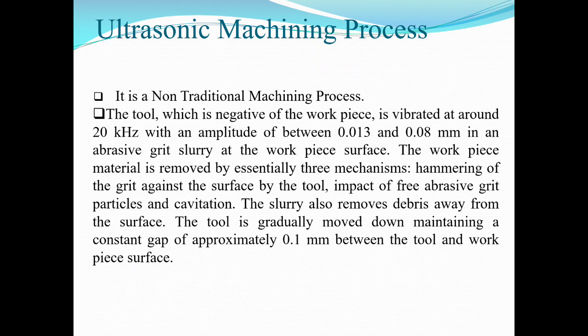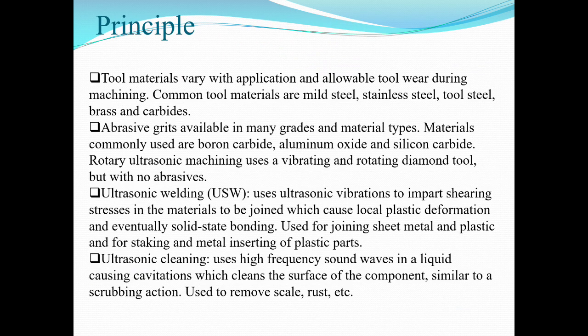Ultrasonic process. It is a non-traditional machining process. The tool, which is the negative of the workpiece, is vibrated at around 20 kHz with an amplitude of between 0.013 and 0.08 mm in an abrasive grit slurry at the workpiece surface. The workpiece surface is removed by essentially three mechanisms: hammering of the grit against the surface by the tool, impact of free abrasive grit particles, and cavitation. The slurry also removes debris away from the surface. The tool is gradually moved down, maintaining a constant gap of approximately 0.1 mm between the tool and workpiece surface.